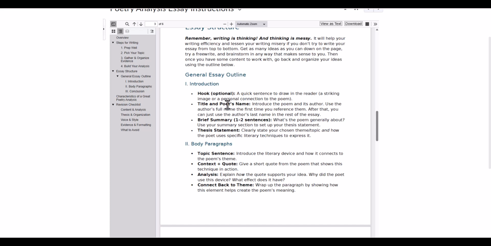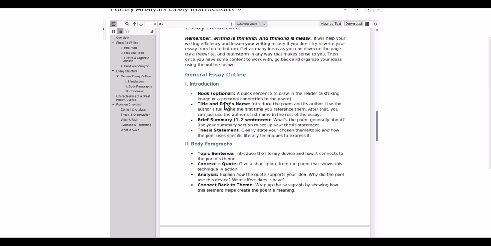When you are generating ideas and trying to figure out what you're saying and thinking about the poem, it's okay for that to be really messy, and it's okay for that to be all over the place and not make a lot of sense to anybody but you. But by the time you are done editing and really getting your essay together, the point is to communicate something. The point is to be clear. So this essay structure, this outline, will help you communicate your ideas as clearly as possible.